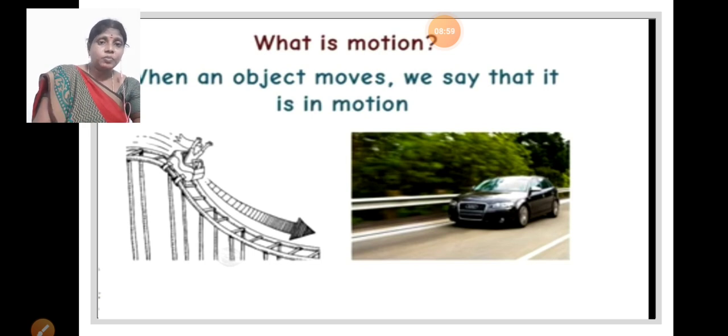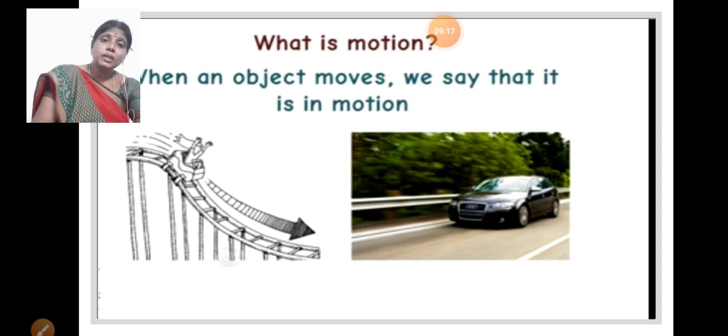And next one, we can observe here in the textbook below the picture, the boys are playing football. The ball moves on the ground, applying force on the ball by your leg.